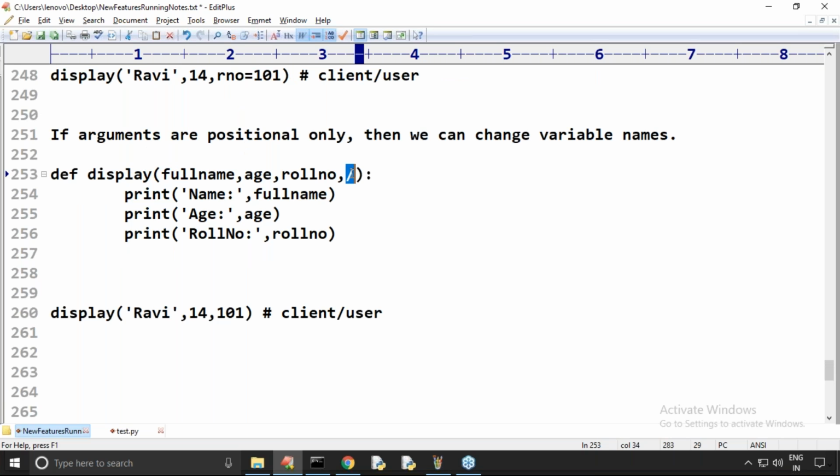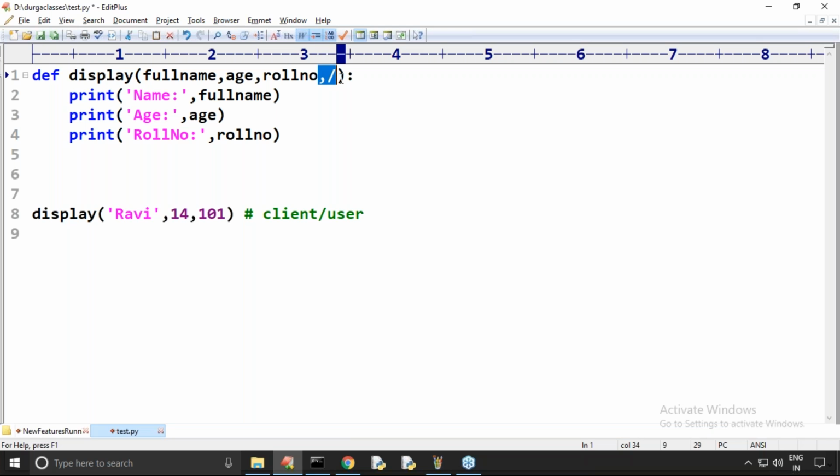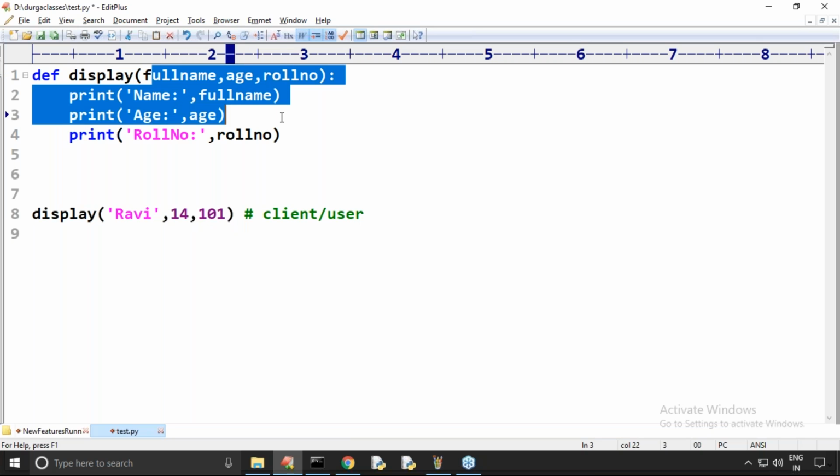Any doubt? Okay. If I'm taking this one, because of this I'm restricting every client to call like this only. Suppose it is not there, can they guarantee every client is going to call like this? No. Some clients may pass the values by parameter name. Then we should not make the changes.